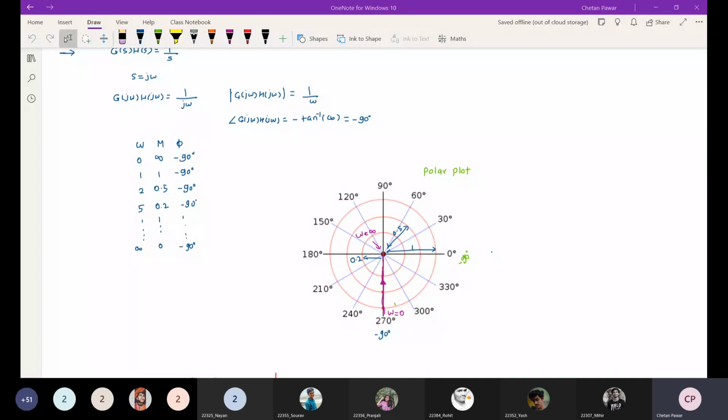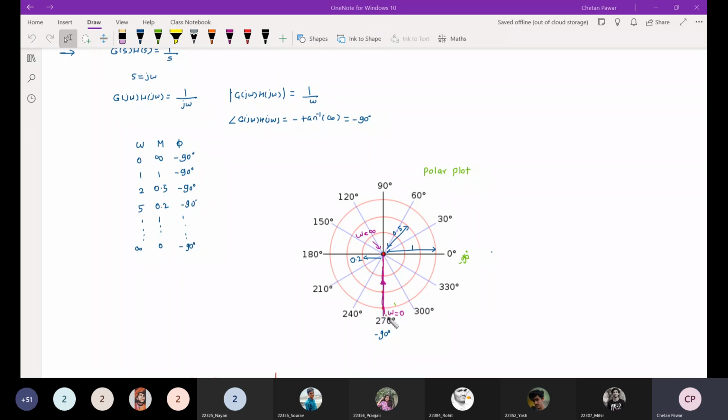Okay, when omega is equal to 5, magnitude is 0.2. So I am putting a magnitude here at this point. Like this, if you increase the omega, magnitude is going to decrease, and at omega is equal to infinity, we are getting a magnitude 0. So here this point will be magnitude 0 point. At omega is equal to infinity, you will get a magnitude 0.